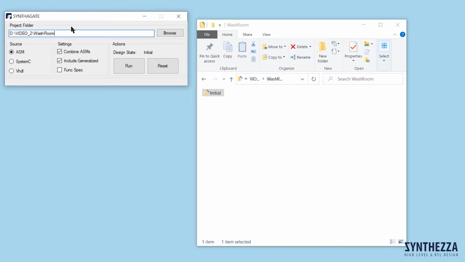Thus, to get the functional specification, I check the box funcspec in the Syntagate interface. Since folder initial contains only one mode, washroom, I don't check the box combine ASMs. But I check the box include generalized. We have several sub-ASMs in folder general. To design washroom at the high level in RTL, I must click Run.